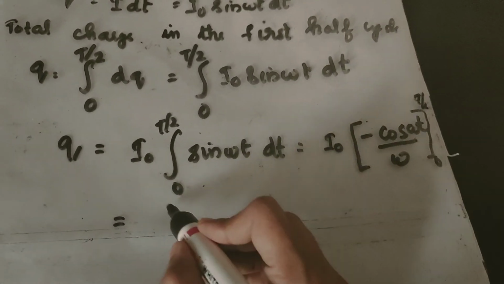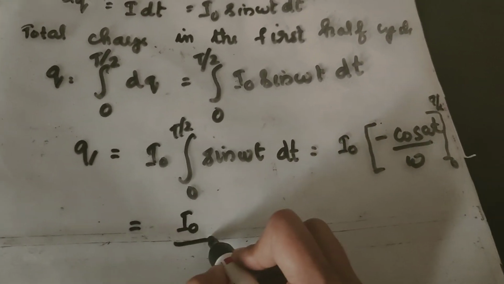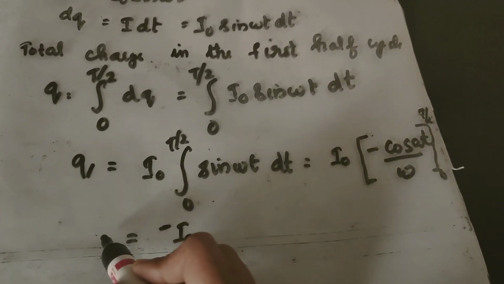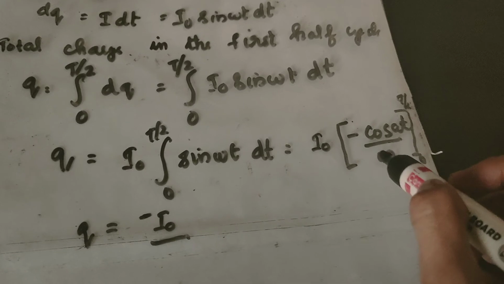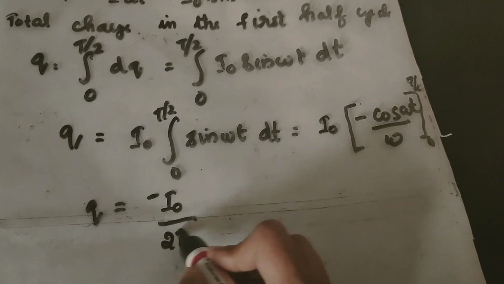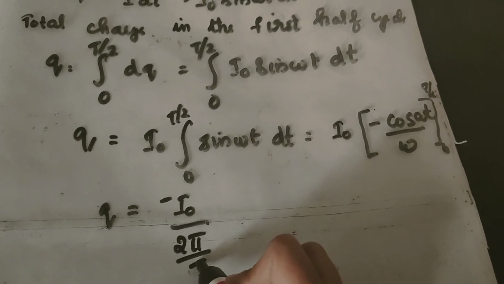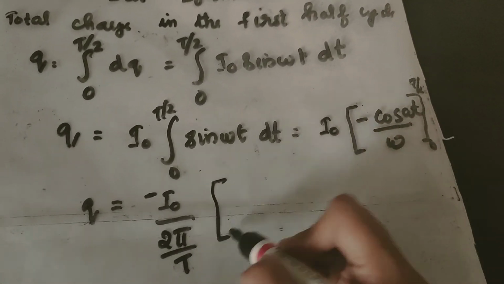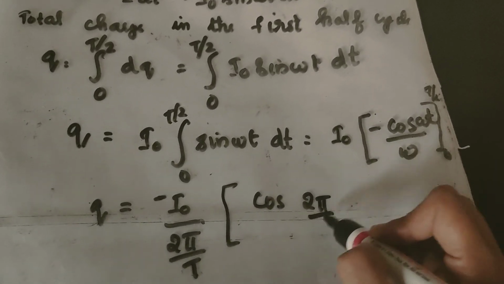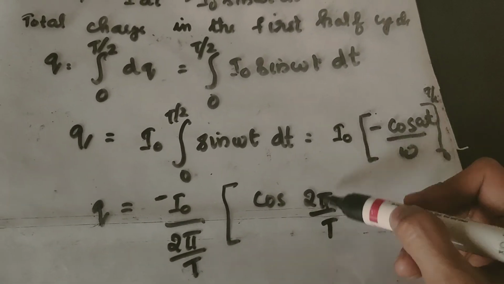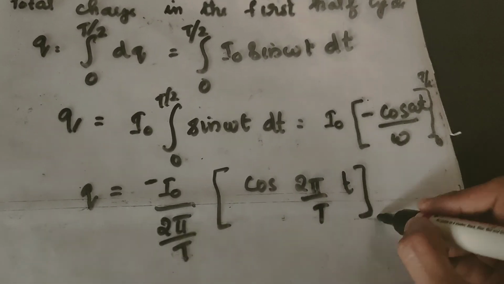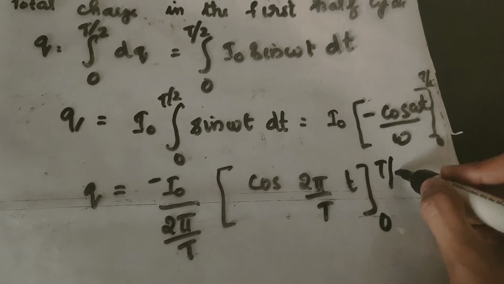We know omega is equal to 2 pi by T. So it is minus I0 divided by 2 pi by T into cos 2 pi by T into t, from limits 0 to t half.